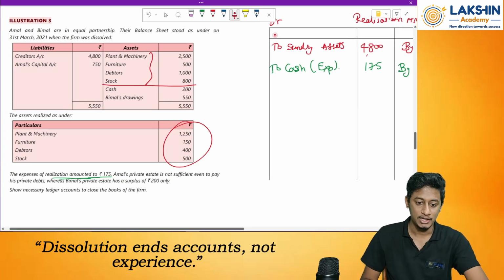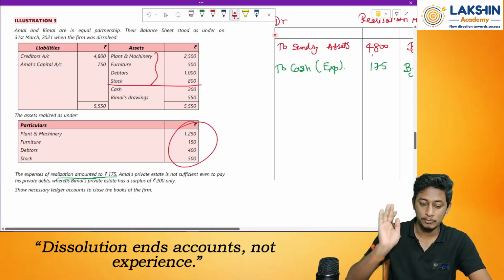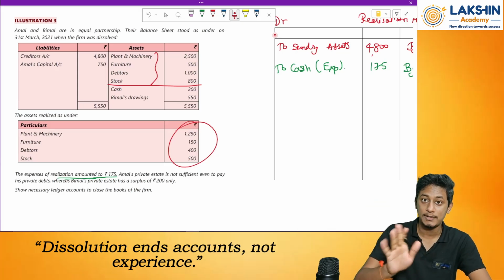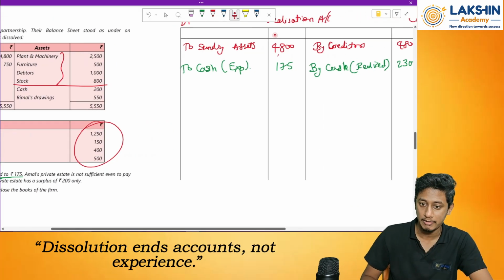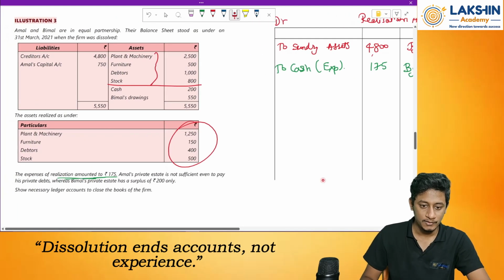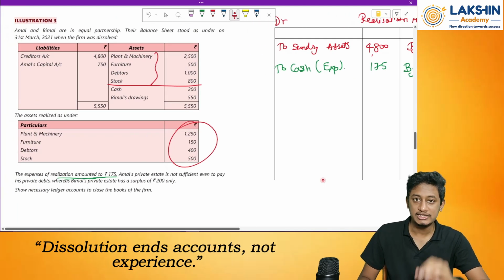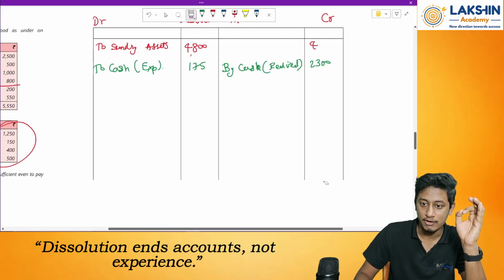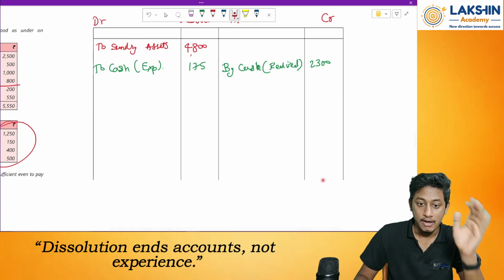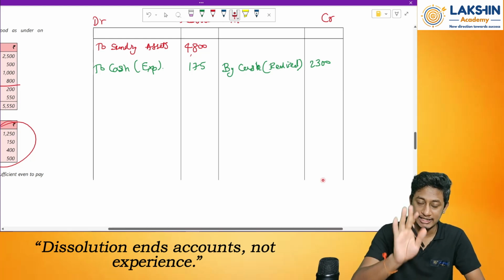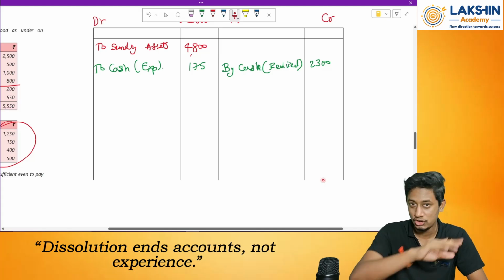I will tell you. See, nowhere is it mentioned that both of them are insolvent. Clear? Here neither of them is insolvent. So I cannot apply the Garner v. Murray rule over here. Remember. So in this case, we do not take creditors over here. Whatever liabilities you have, please do not take them to the realization account. Without that, try to prepare the realization account. Till the end, wait on. You can connect all the dots.